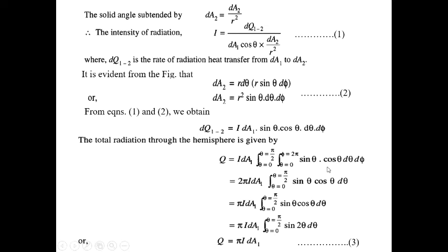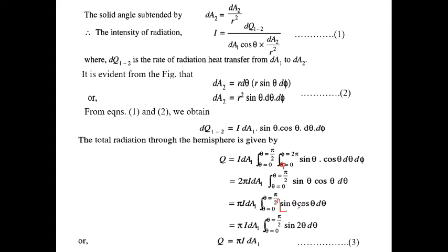Now if we consider phi first, because phi is a single term, we integrate the phi term first. So this is 0 to pi by 2, because twice pi comes out, and we have sin theta cos theta. Now if we consider the 2, so 2 sin theta cos theta, the term 2 must be there. So here it will be phi, and the twice term will be there. So this is pi I dA1, integral of theta 0 to pi by 2, twice sin theta cos theta d theta.